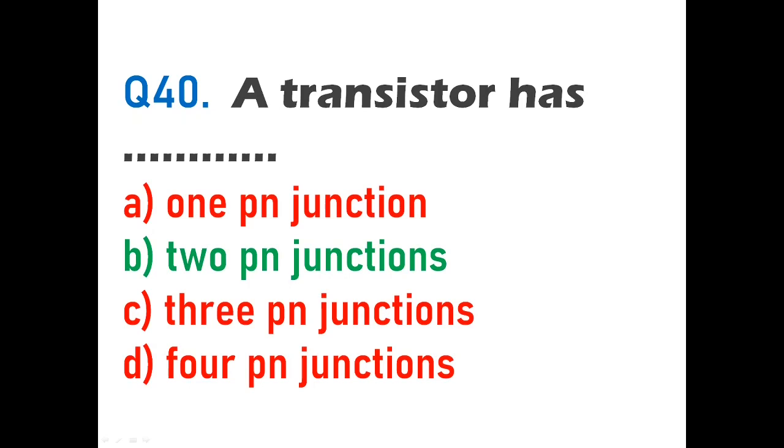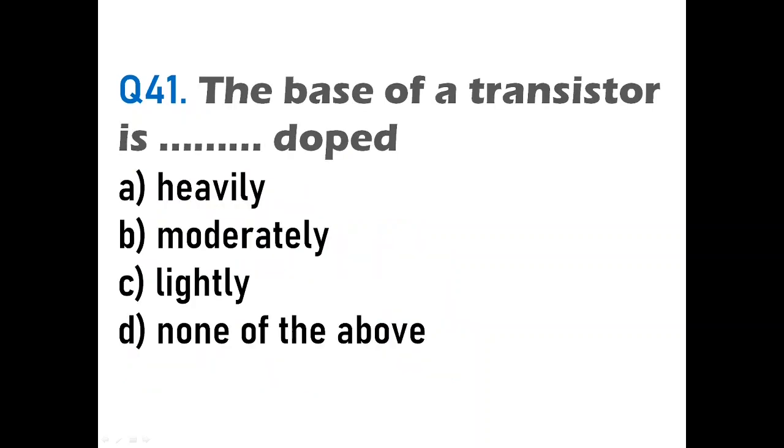It has three layers. It has three terminals: emitter, base, and collector. But it has 2 p-n junctions. So here the answer is 2 p-n junctions. Clear? Then we'll go to the next question, question number 41. The base of a transistor is dash doped. Now the base is a region which is sandwiched between emitter and collector. In a BJT, the base is a region sandwiched between emitter and collector, which is lightly doped.